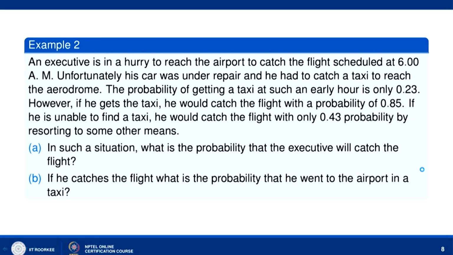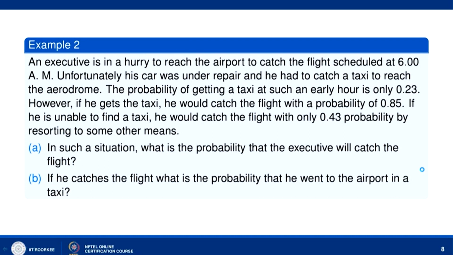Now, let us go to the second question. An executive is in a hurry to reach the airport to catch the flight scheduled at 6 am. Unfortunately, his car was under repair and he had to catch a taxi to reach the aerodrome. The probability of getting a taxi at such an early hour is only 0.23.